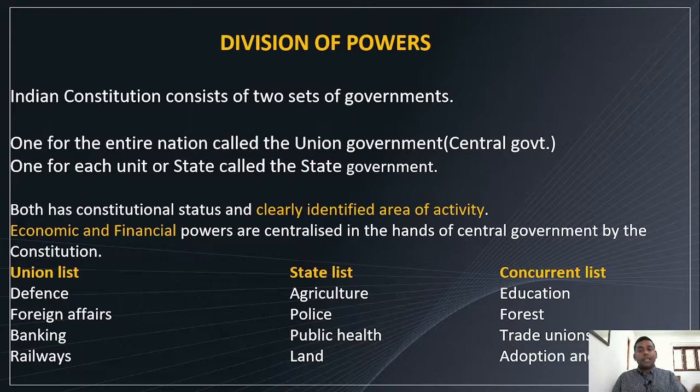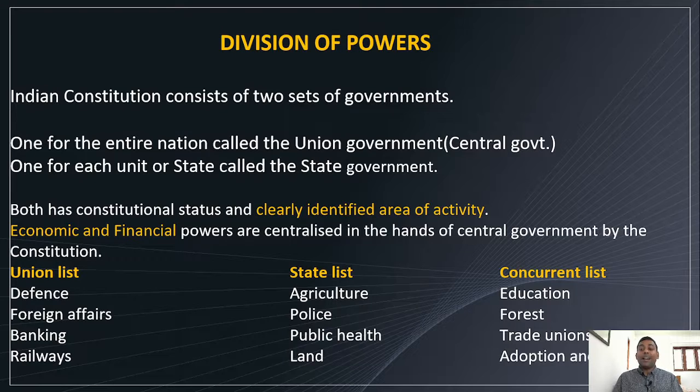In the union list, defense is specifically assigned to the union. State can't do anything on it. In the state list, that is agriculture, police, public health, land, the state has exclusive power on these matters, but in some cases the union can interfere, not all the time, especially at the time of emergency.